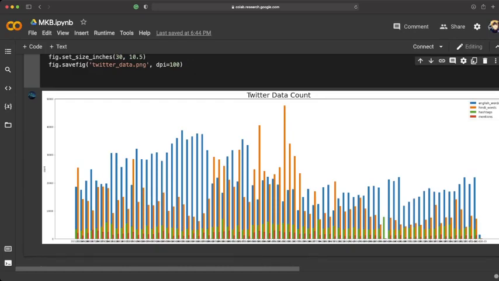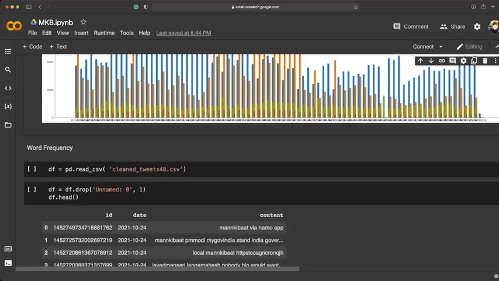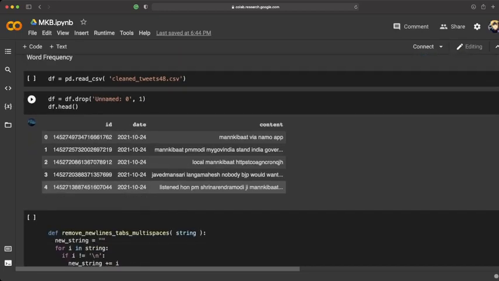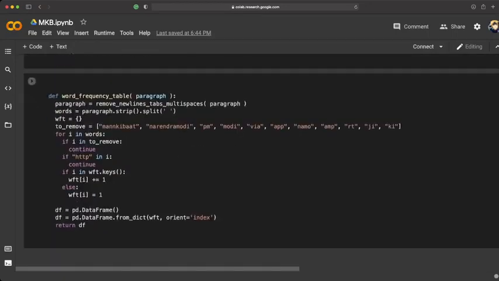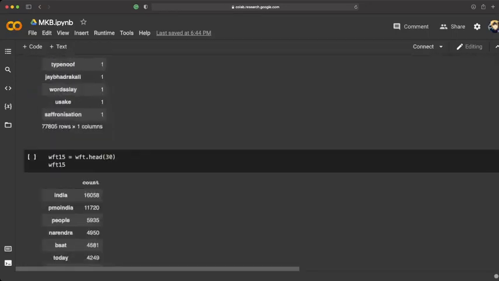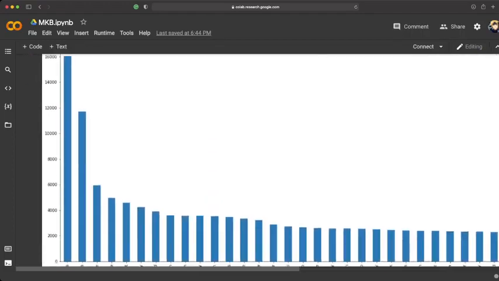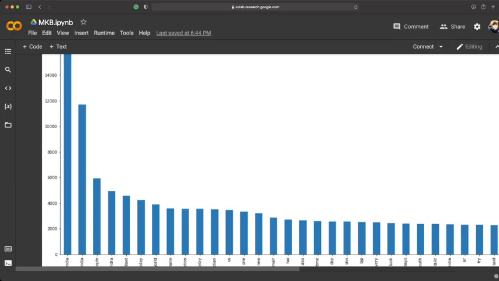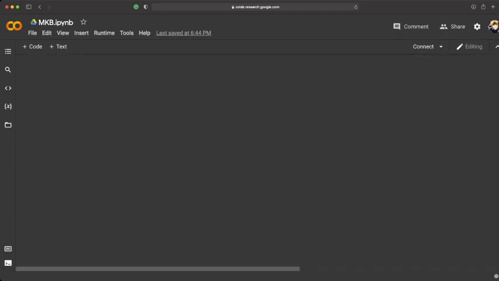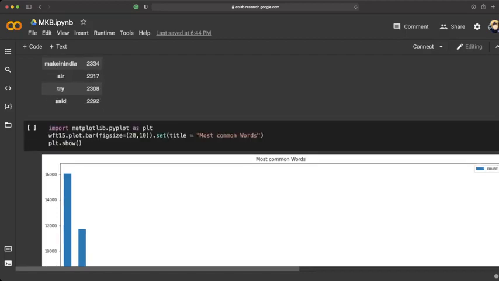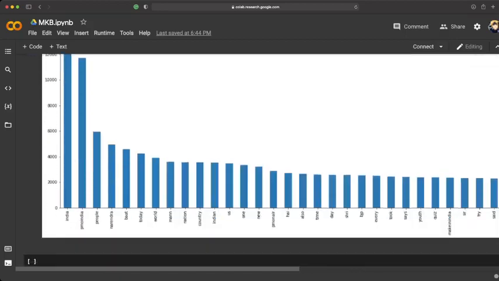We are seeing the 4 parameters, and we have done word frequency, which is bag of words model on Twitter data, and we took the top 30 words, I believe, and plotted it, and you can see the distribution is exponential. So similar to the Mann Ki Baat data, there also the distribution was exponential.